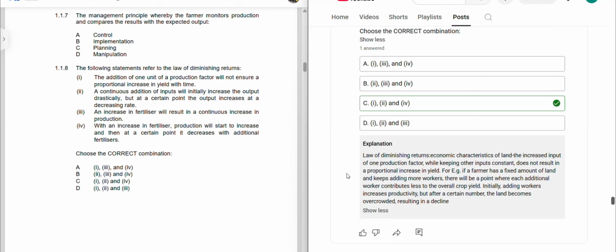Initially adding workers increases productivity, but after a certain number, the land becomes overcrowded, resulting in a decline.